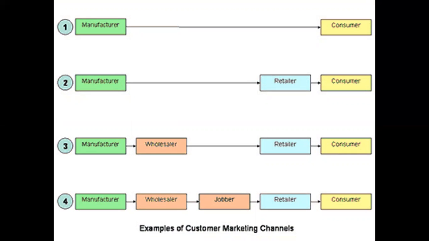Let us go in sequence. The first one, when the product is directly sent from the manufacturer to the consumer. The second one, where you have a third party who is entering, is no other than a retailer. Now, what is the interest of a retailer? The retailer is encouraged either by giving certain discounts or certain price benefit.